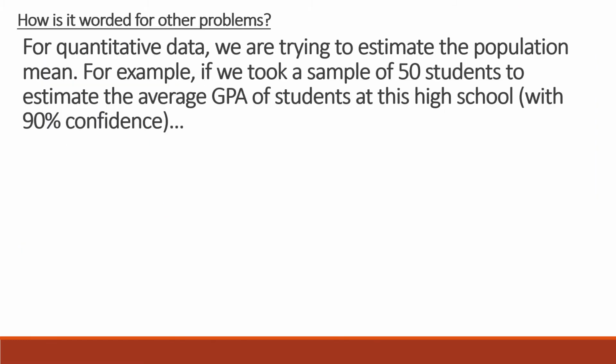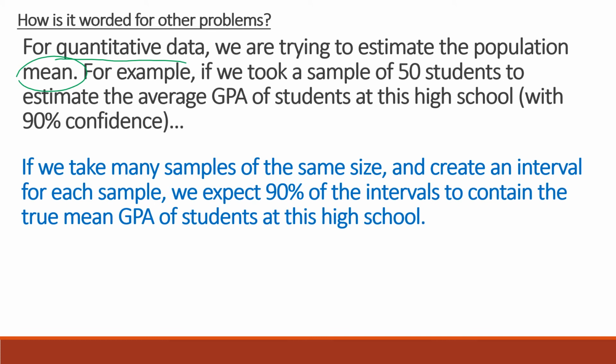So that example that we just went through was for a p-hat problem, a proportion problem, which is what we use when we're dealing with categorical data. If we have a problem with quantitative data instead, we're going to be estimating the population mean, which means the way we write it is going to change slightly. So for example, if we took a sample of 50 students to estimate the average GPA of students at this high school with 90% confidence, we could interpret that confidence level by saying, if we take many samples of the same size and create an interval for each sample, we would expect 90% of the intervals to contain the true mean GPA of students at this high school.